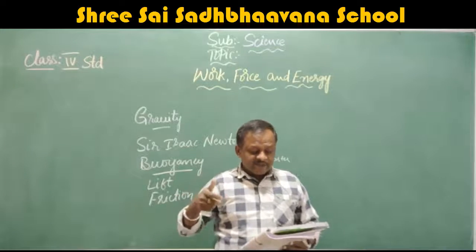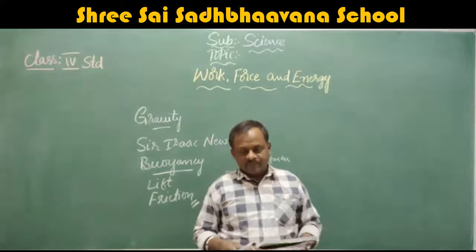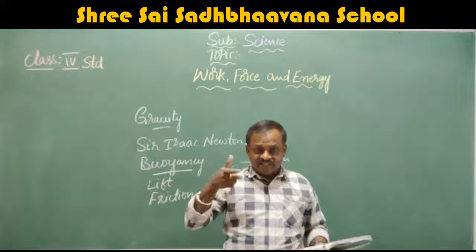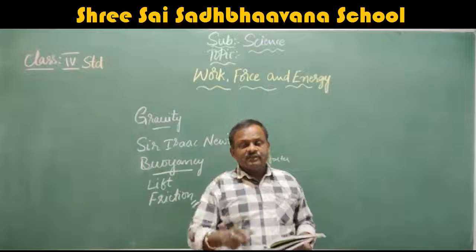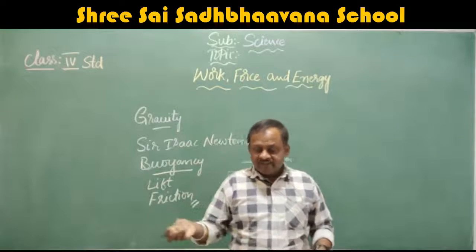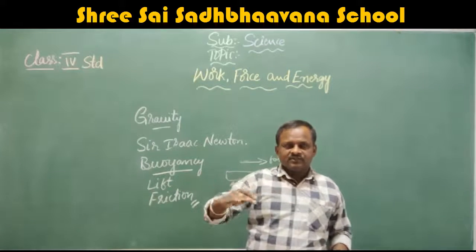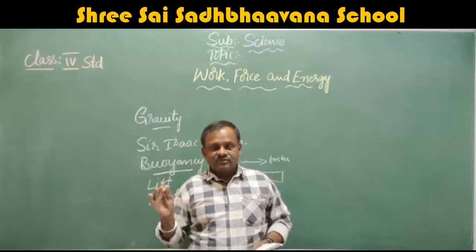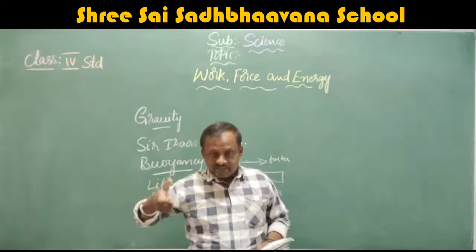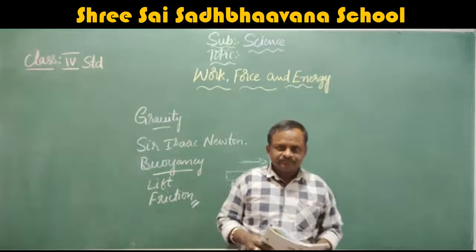Without friction, it is difficult to reduce and stop the motion of an object. Yes, without friction, it is very difficult to stop. If it is moving very easily, it is difficult to stop. For that reason only, we have some rough roads. They are not very nice. Just see, they are rough because when you apply the brakes, it will stop easily.